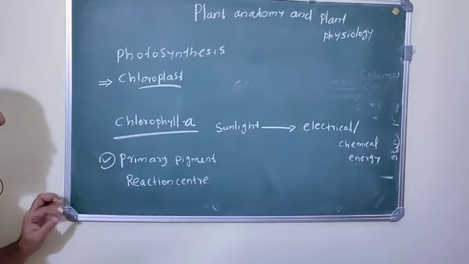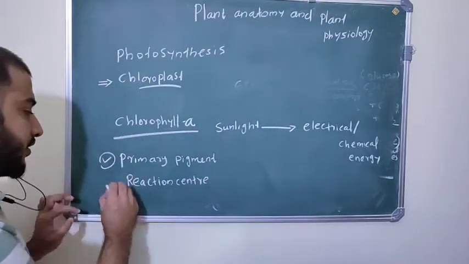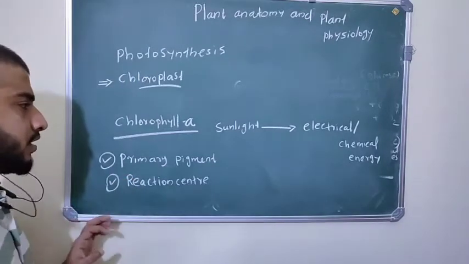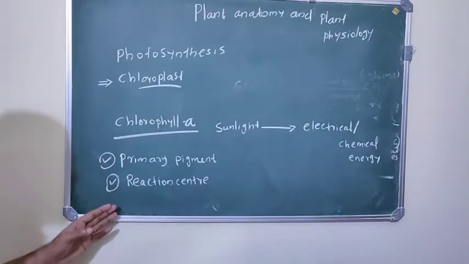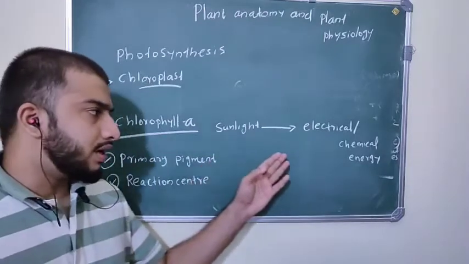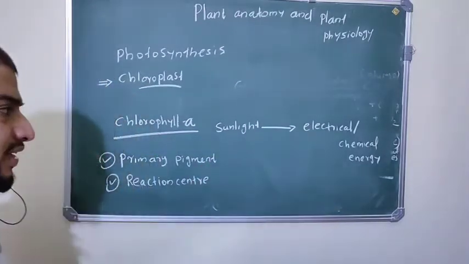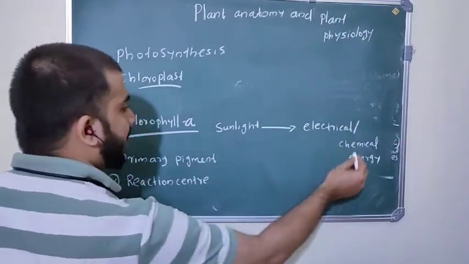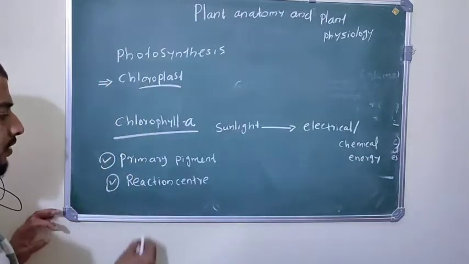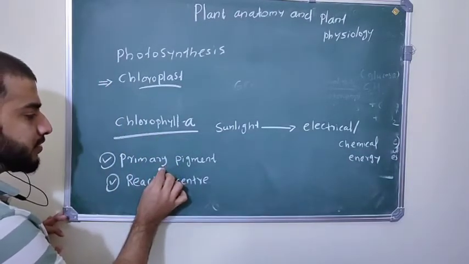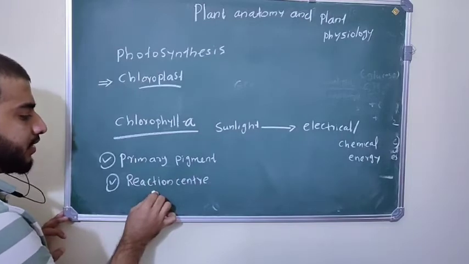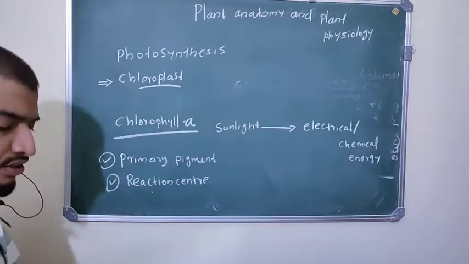So what is the primary pigment? Chlorophyll A, and it is also called the reaction center. What is the role of chlorophyll A? It absorbs sunlight and converts this energy into chemical or electrical energy. So chlorophyll A is a primary pigment, also called the reaction center.